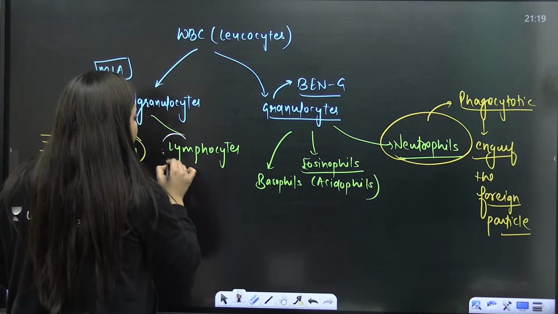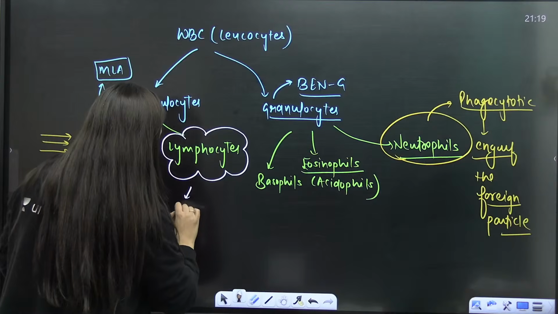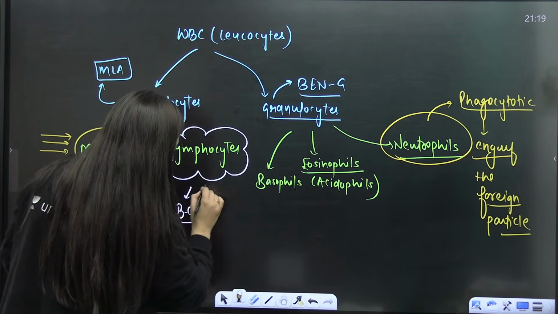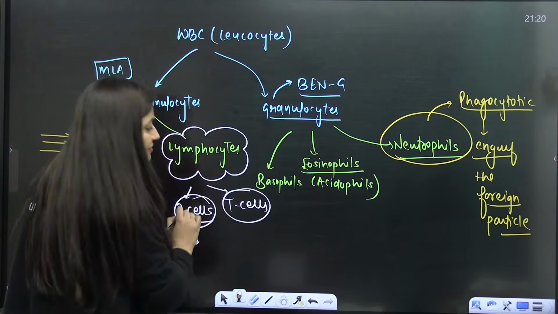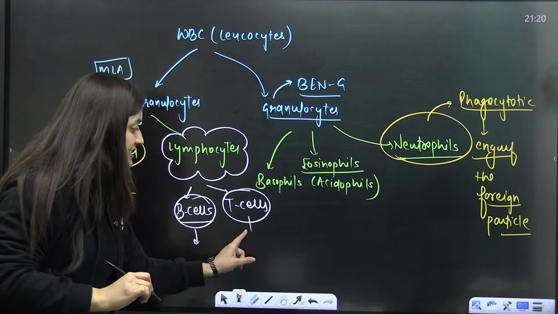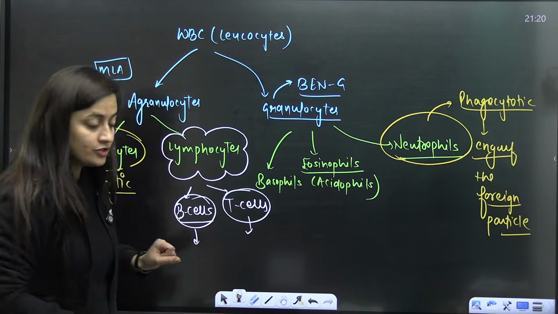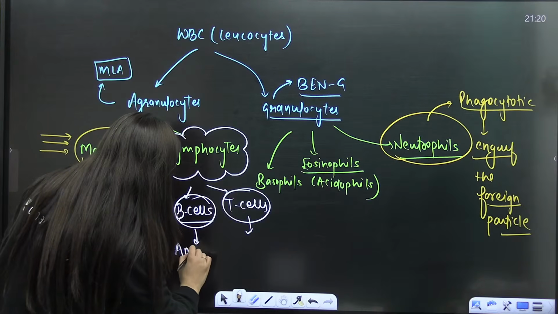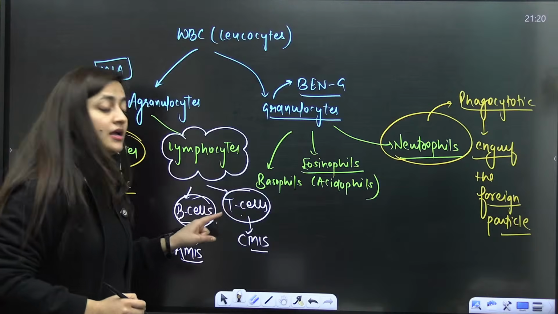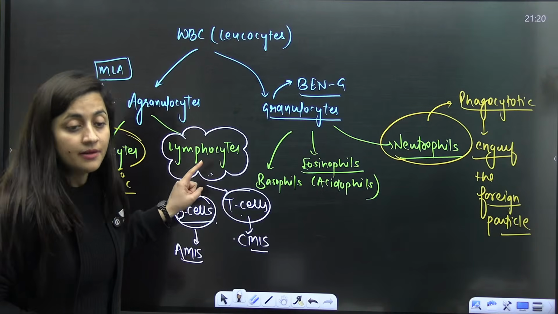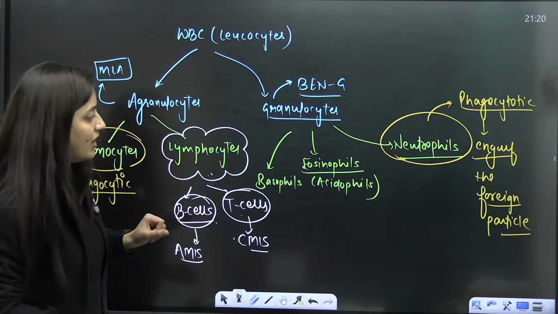Okay, so when it comes to the lymphocytes, again, lymphocyte is the type of leukocyte only. Here you will talk about the B cells. Here you will talk about the T cells. So these B cells, they will form the antibodies. These T cells, they will form different cells that will again protect our body from the infection. So B cell will form antibody mediated immune system. This one will form cell mediated immune system. So they are the main cells. These lymphocytes are the main cells of our immune system. Are you getting my point? This is what you have to remember.